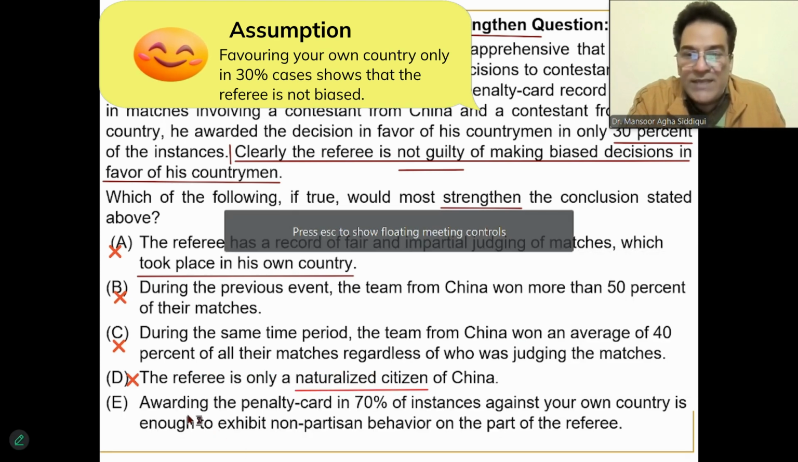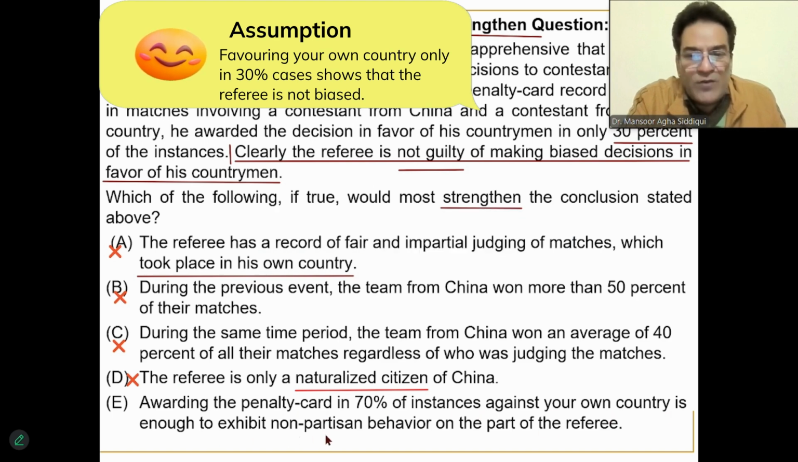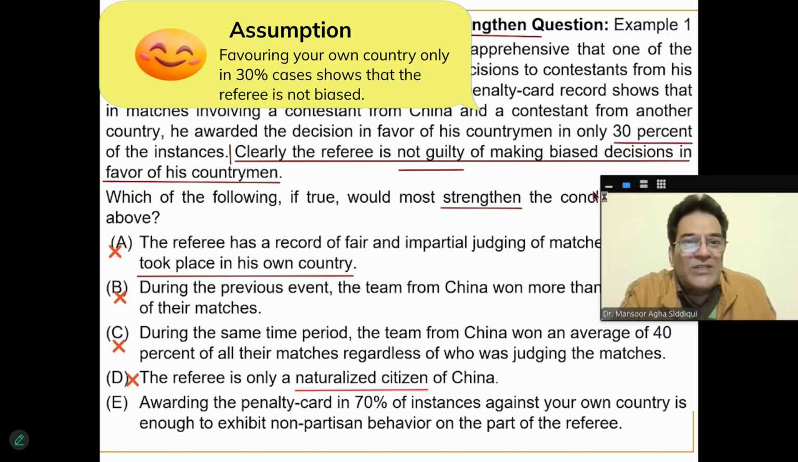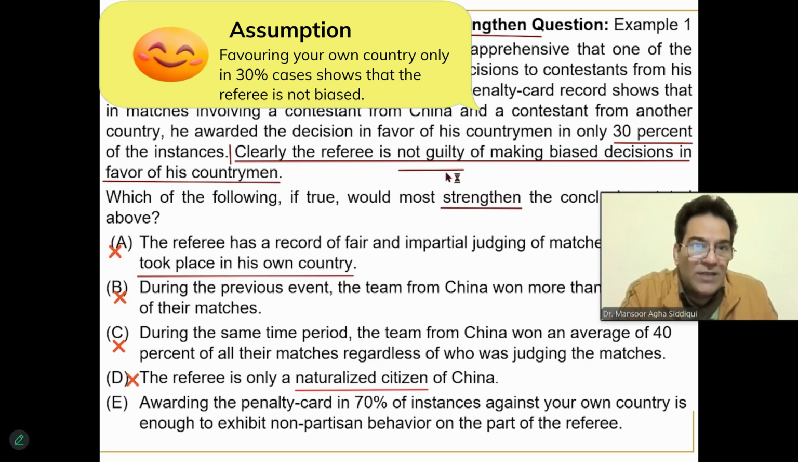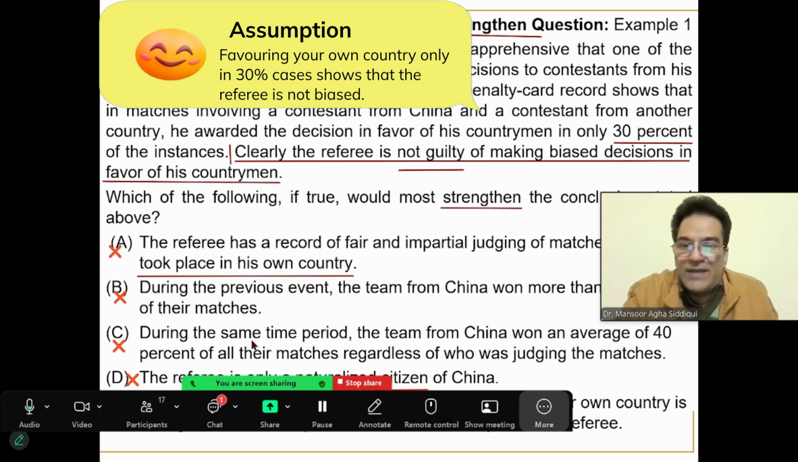And if I look at E choice, it says awarding the penalty card in 70% of the instances against your own country is enough to exhibit non-partisan behavior on the part of the referee. This is the same as the assumption which we had made. We made the assumption in case of this question that if you favor your own country in 30% of the cases, then this shows that you are not guilty of making biased decisions, which is another way of saying if you take a decision against your own country in 70% of the cases, it shows that you are not guilty. So E is the same as our assumption, although it uses a different language. This is the reason why it is the right answer.